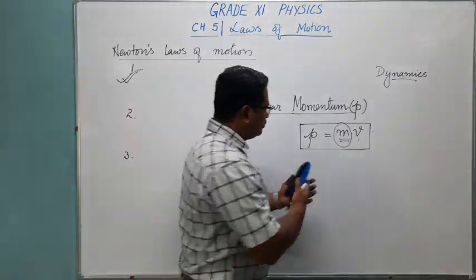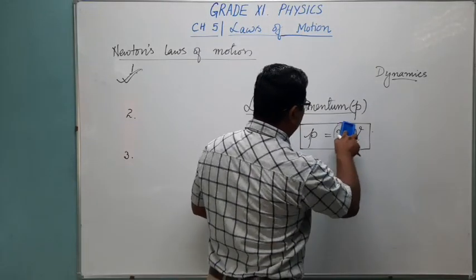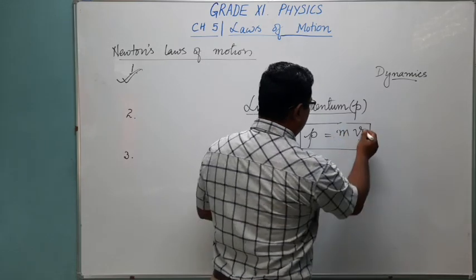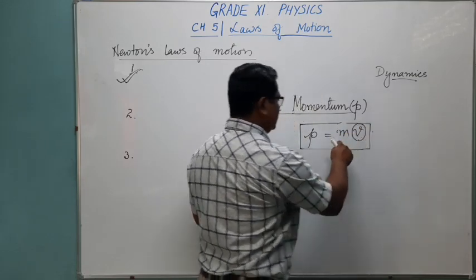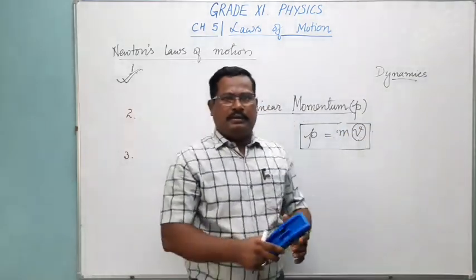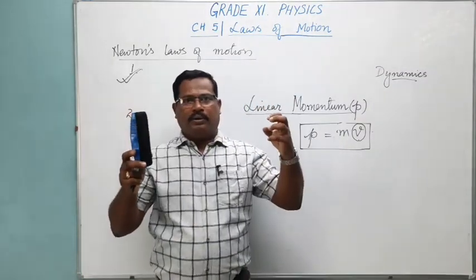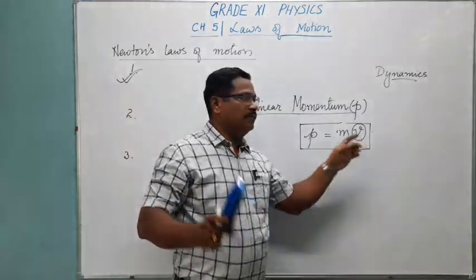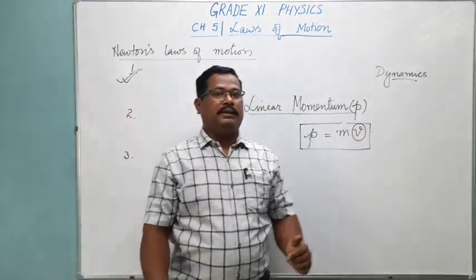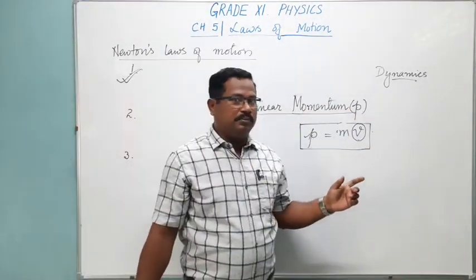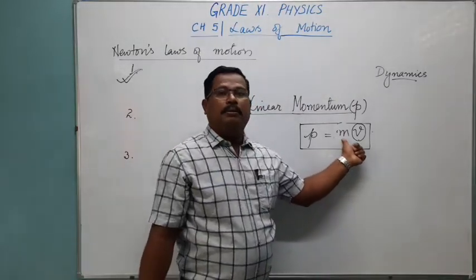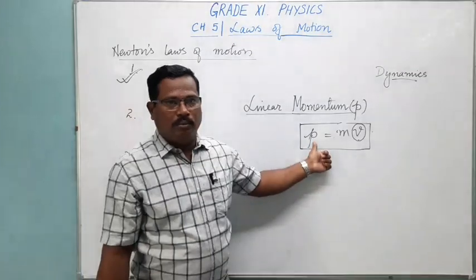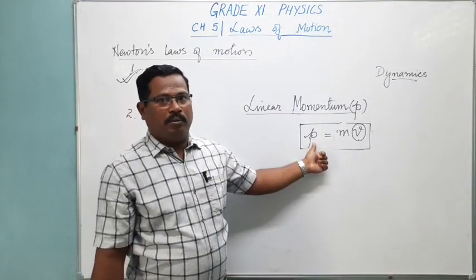Like that, if I take velocity constant, velocity is the same, and this time mass is changing. Suppose I take a cricket ball and a shuttlecock, and I throw them like this with the same velocity. Then we all know that the cricket ball will hurt us more because of its mass. Mass is more, so automatically momentum will be more. Linear momentum will be more.